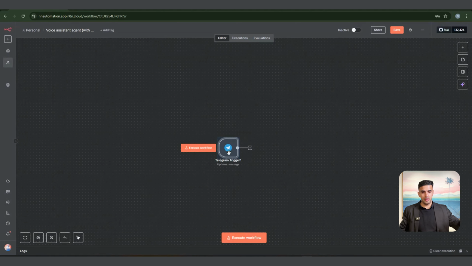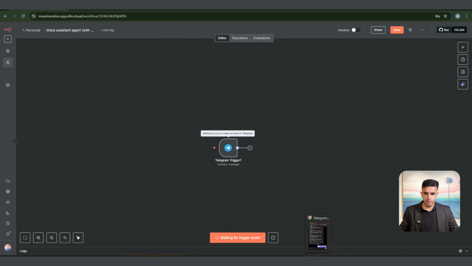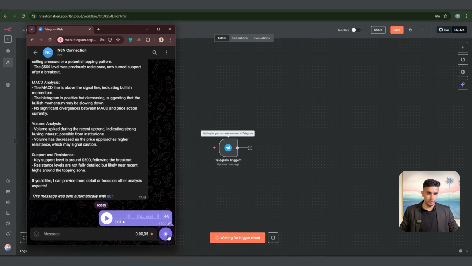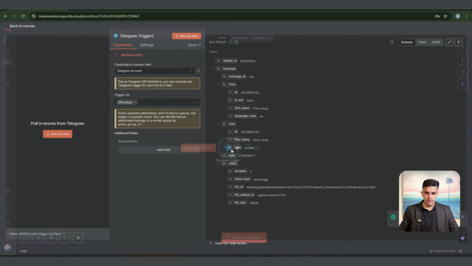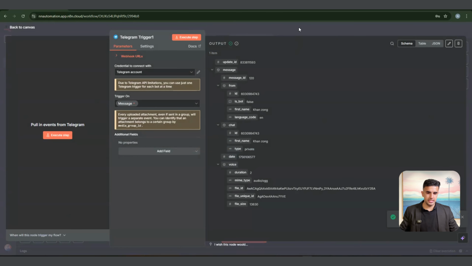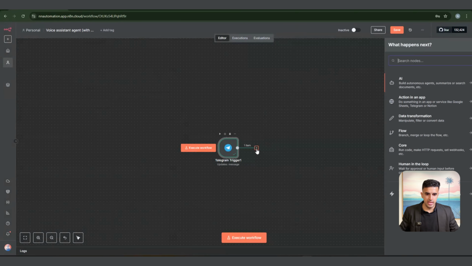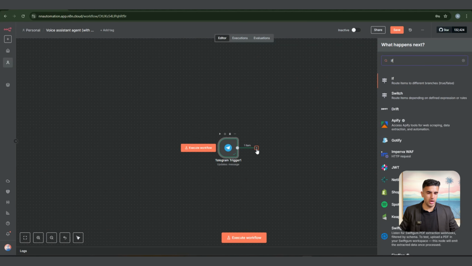I've got another video where I go into detail on how to set it up, so please check that out. And this is the Telegram workflow. Now I'm going to execute this workflow. Once we execute, hi. So I set this up. And once it's submitted, this is executed successfully, and we can see that it worked properly.